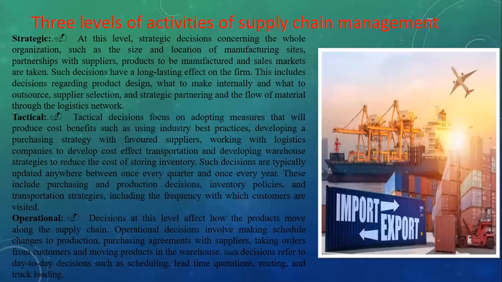Tactical decisions come after the factory is established, but before the manufacturing process starts. There are some decisions that need to be taken, which are called tactical. Just like how many suppliers we need to arrange, the producing cost, and developing the purchasing strategy. These depend totally on the manufacturing process, like demand volume settled, and we can say warehouse locations.